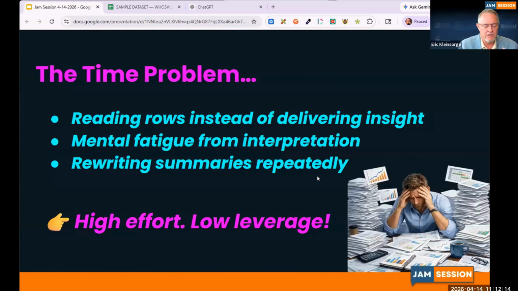Why is this important? I would rather see you out there interpreting the data and sharing the data with the community or your board versus spending all of your time reading rows instead of delivering insight, mental fatigue from interpretation, rewriting summaries repeatedly. That is very high effort, low leverage for what you guys do on a day-to-day basis.